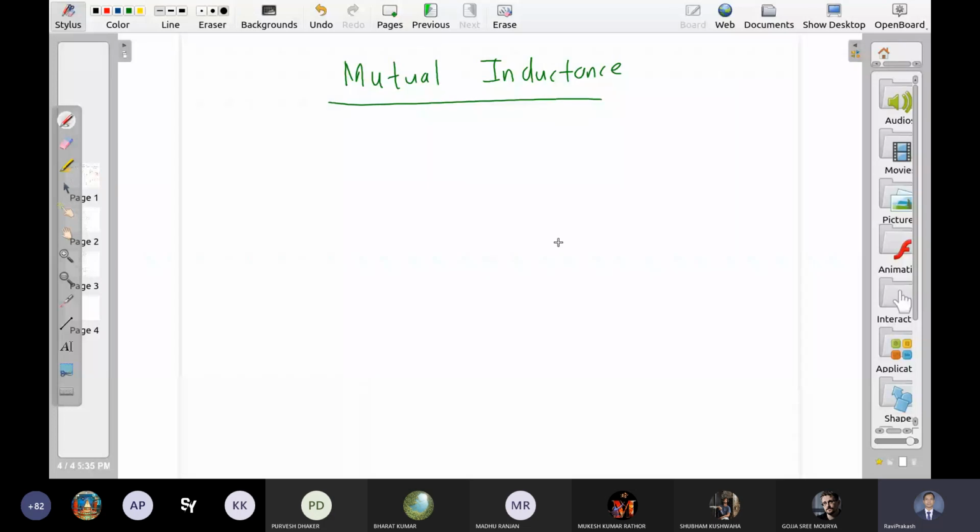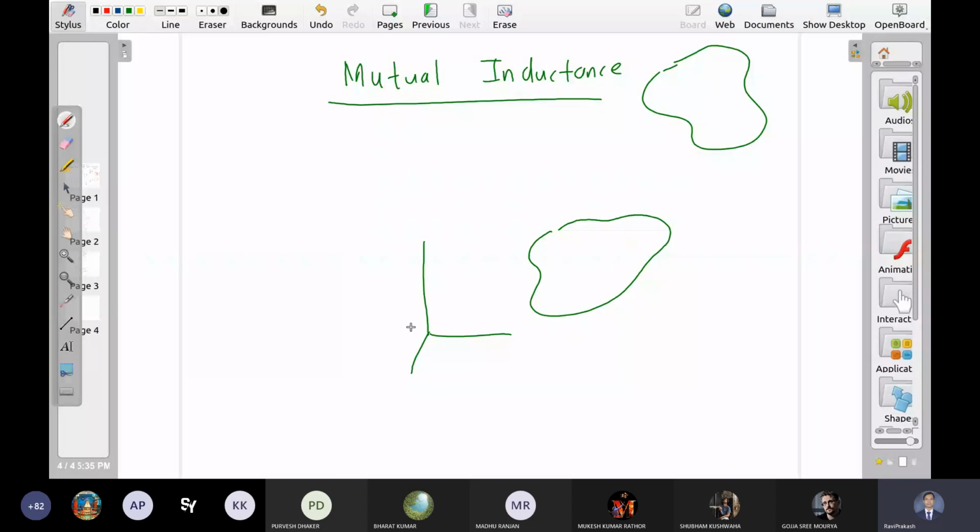So same diagram: one loop here, second loop here. They may be of different shape and size. I don't know what their size or shape is. This is some coordinate system. Let us say this is some small element. What is the size? Size is, let us say, dl1. What is the position? Let us say position is vector r1.